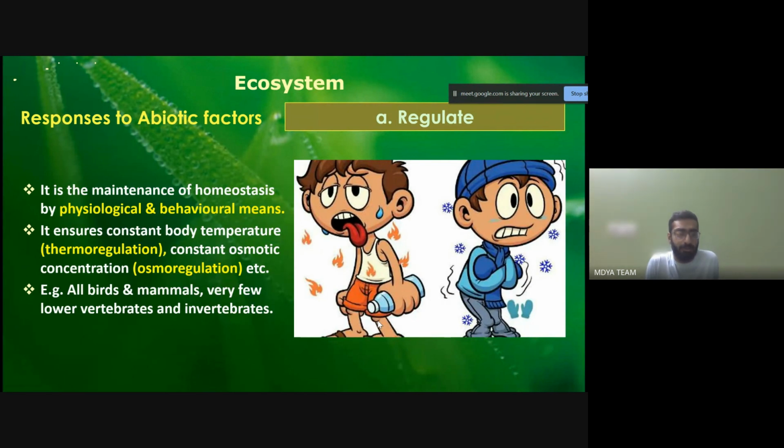That movement of the body itself is the maintenance of homeostasis, and that is called the behavioral means of maintaining homeostasis. For example, if in winters we are wearing warm clothes, we are able to maintain the temperature of the body. That is a behavioral means of maintaining homeostasis. In hot seasons, we do not wear much clothing. We wear only cotton, light clothes, half sleeves or no sleeves, as you can see in the picture. So that is the way we are able to maintain homeostasis through regulation.